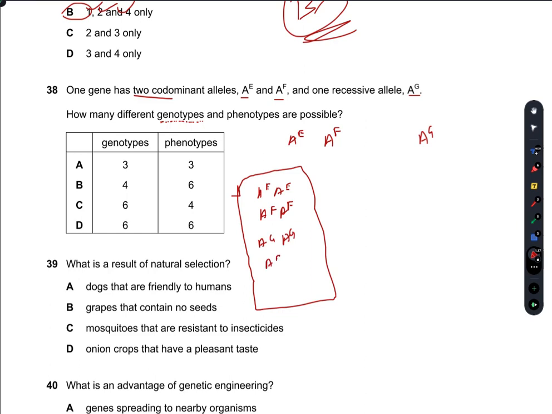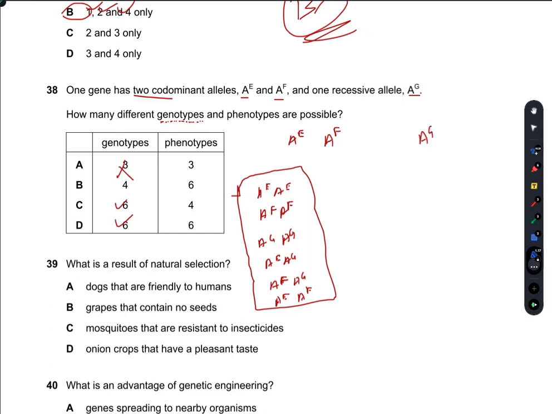It can be AE and AG. It can be AF and AG, and it can be the codominant organism AE and AF. So the possible genotypes are 6. A and B are incorrect.